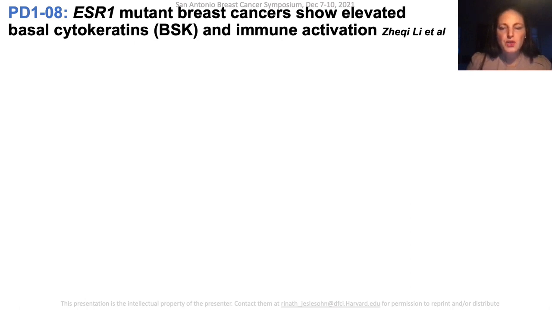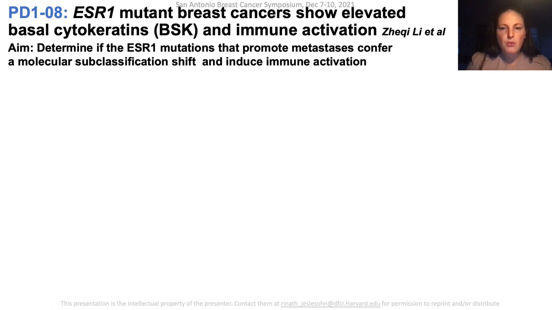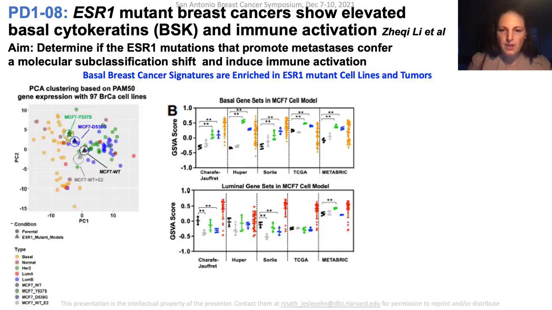The next poster, presented by Dr. Lee from Dr. Oesterreich's group, is entitled ESR1 Mutant Breast Cancers Show Elevated Basal Cytokeratins and Immune Activation. In this poster, the authors asked if the ESR1 mutations that promote metastases confer a molecular subclassification shift and induce immune activation. To answer this question, they looked at the expression of the PAM50 genes in wild-type and mutant ER cells and 97 breast cancer cell lines.